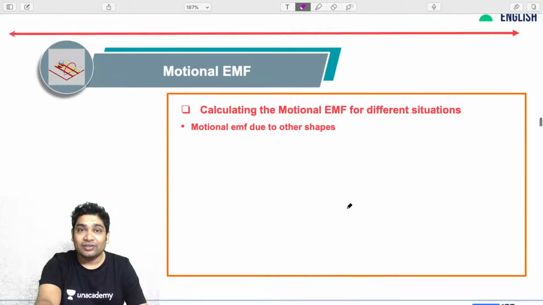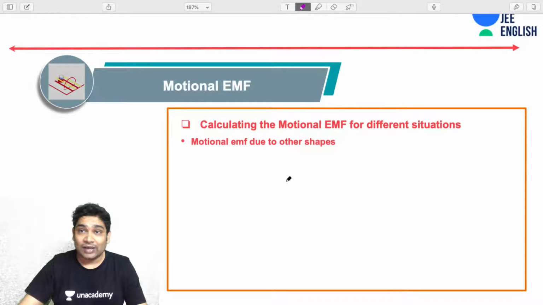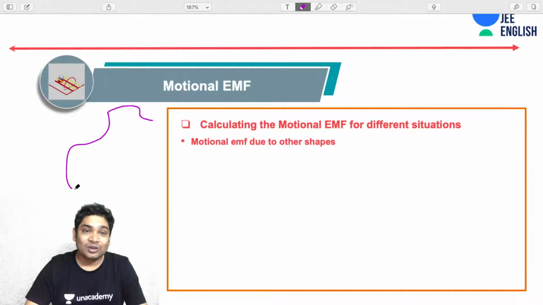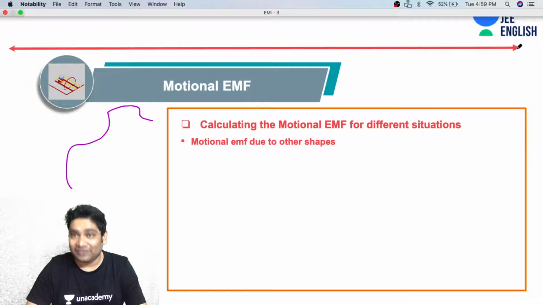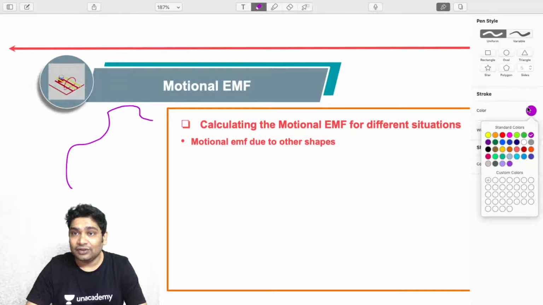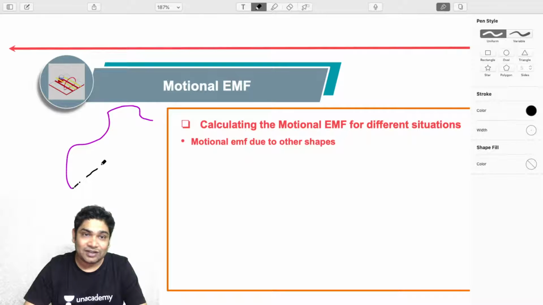For motional EMF, we realized how to calculate it in different situations. As I said, suppose you had a randomly shaped conductor moving in a magnetic field. How would you have done that? You would have just connected the ends of this conductor with a straight line and called this the L vector, pointing from one end to the other.